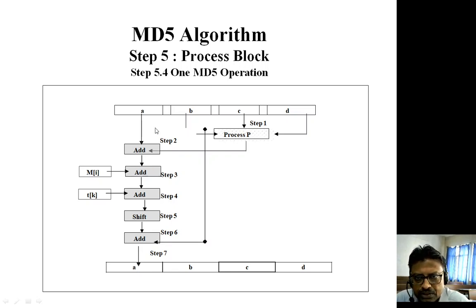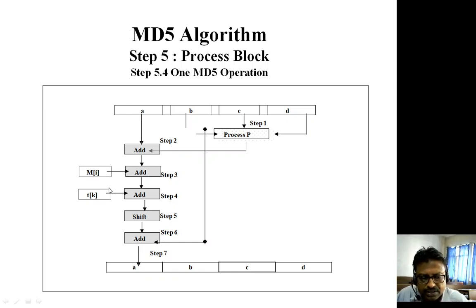So in one round of operation there are 16 iterations, because we have 16 sub blocks. After these 16 iterations in round 1, we go into round 2. In round 2 we again have 16 iterations, in round 3 we again have 16 iterations, and in round 4 we again have 16 iterations.